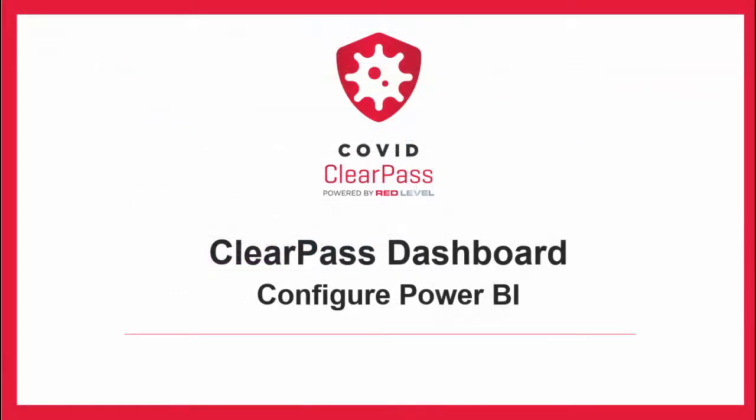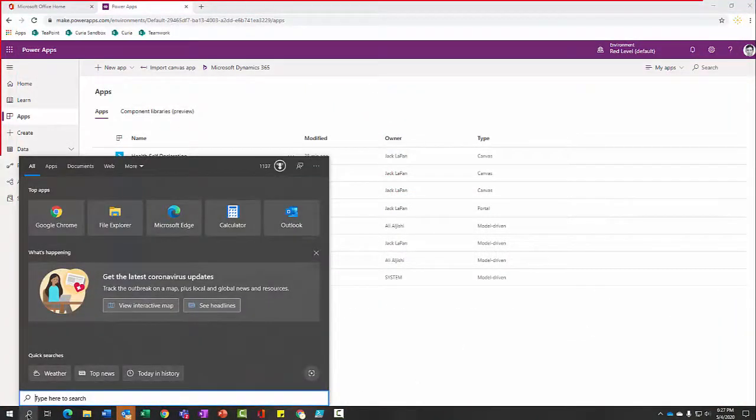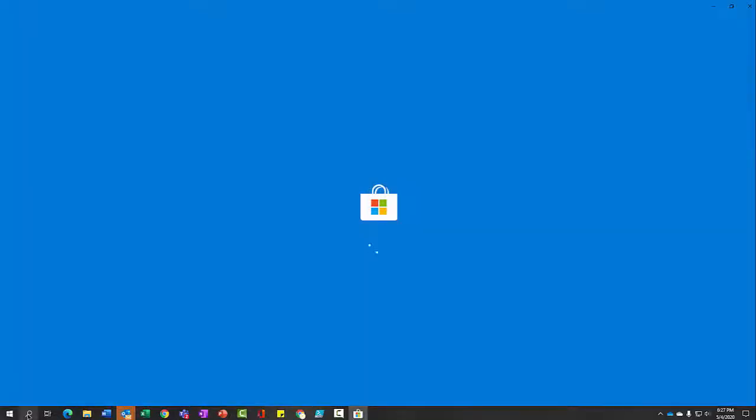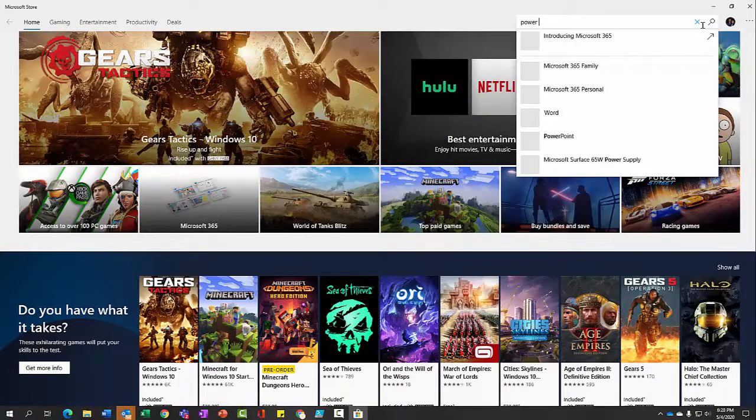Next, we're going to open up Power BI dashboard. Prior to starting your Power BI dashboard, make sure you at least do one check-in for the Power BI dashboard to work properly. Next, to get your ClearPass dashboard, you'll need to go to the Microsoft Store and download Power BI Desktop.